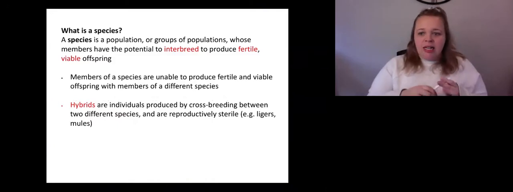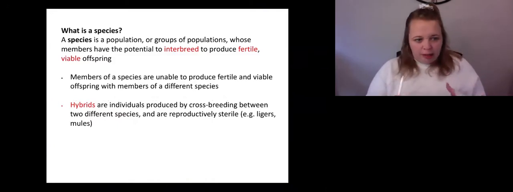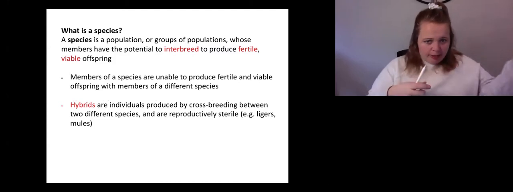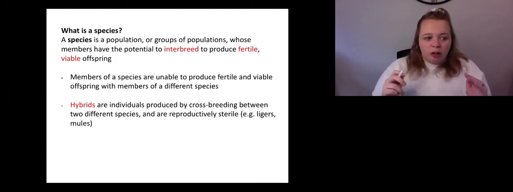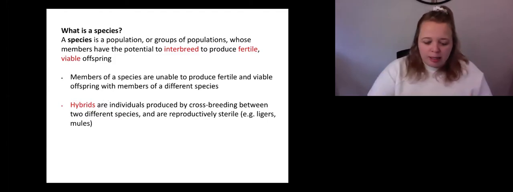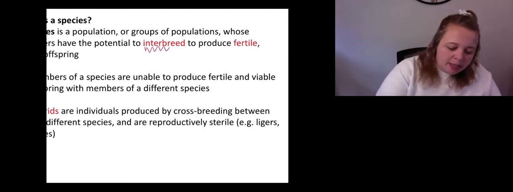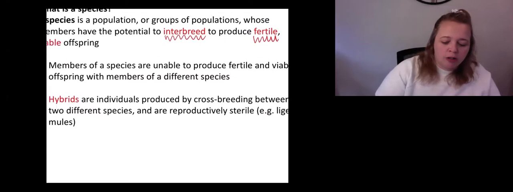So a species is a population or a group of populations. So for example, there are humans here and there are humans in other countries. But these two words are the big ones, yeah? There must be that they can interbreed and they must be able to produce fertile offspring.